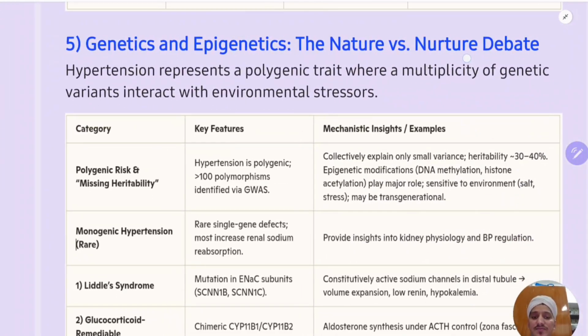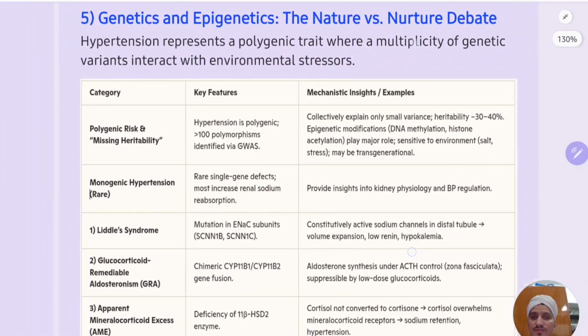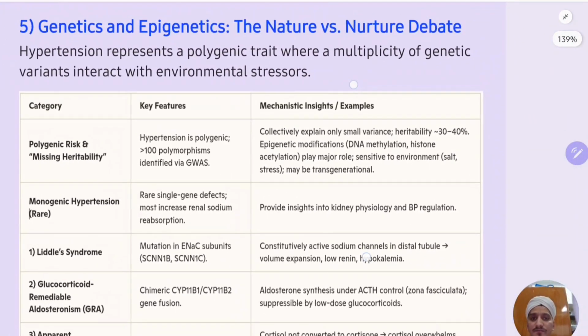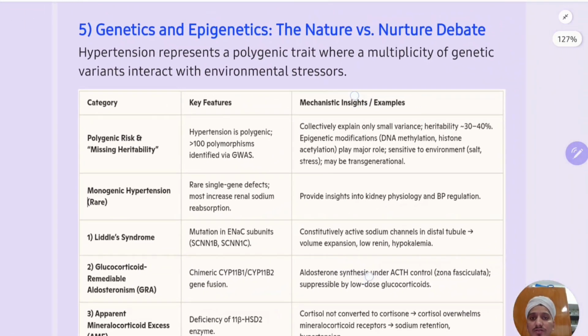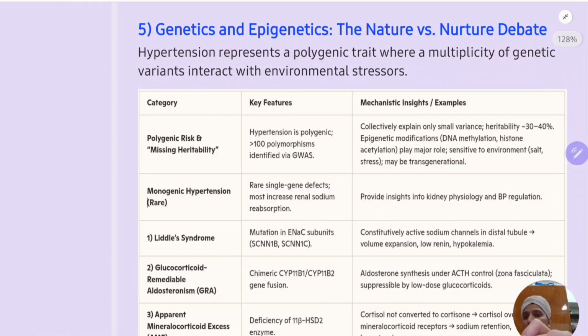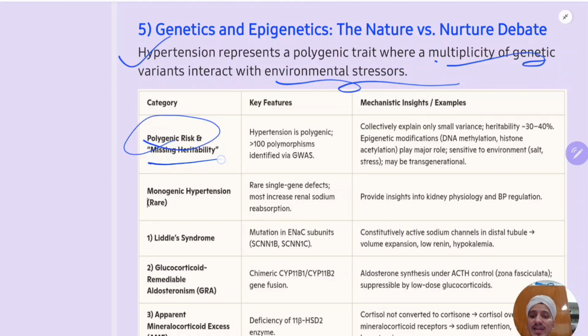Coming to the last mechanism, that is nothing but genetic. We will not discuss it in detail, but we'll discuss the important things. Genetics and epigenetics, the nature and nurture repeat. Hypertension represents a polygenic trait where a multiplicity of genetic variants interact with environmental stressors. By interacting with these environmental stressors, hypertension will occur. Because of this polygenic risk and missing heritability, more than 100 polymorphisms have been identified.